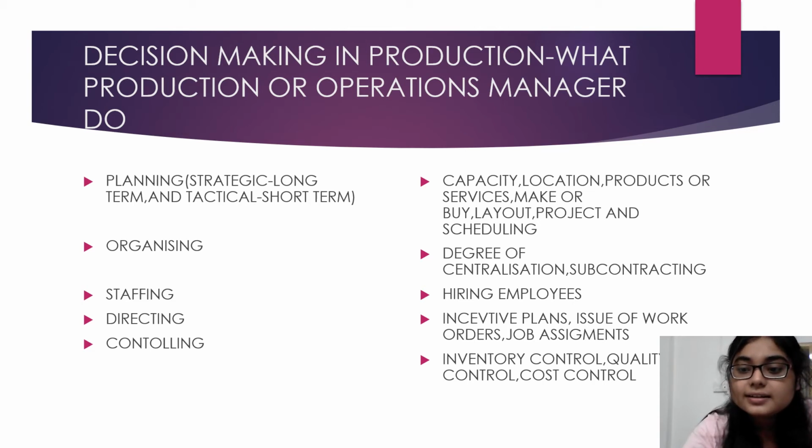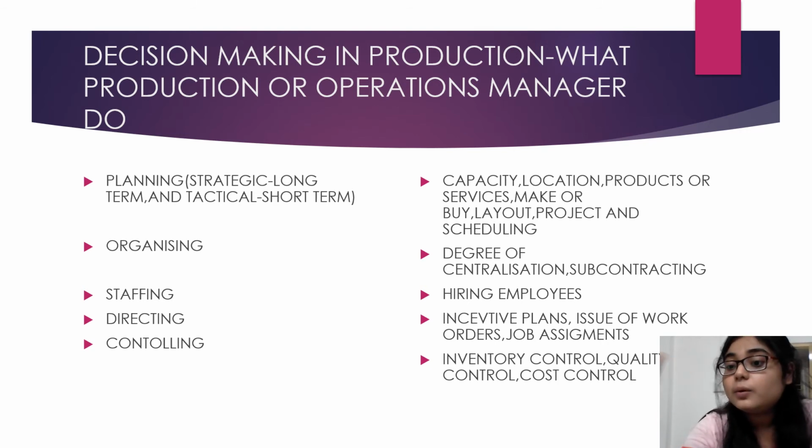And what are the things that are done under these names I have given? Planning: capacity, location, product, services, make or buy, layout, project and scheduling. So in case of planning, these things are required to be done. They need to take care of the capacity, in which location they are going to operate, and which kind of products or service they are going to give. The make or buy decision, I have already explained in my previous video. If you want to see that, you can see.